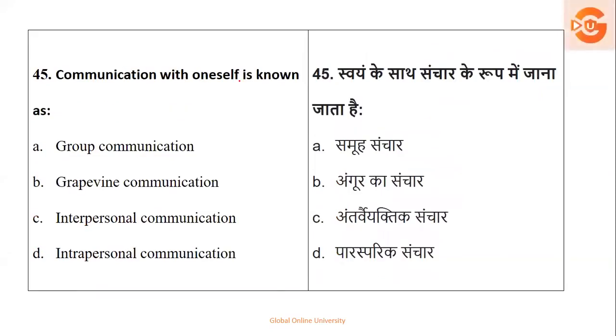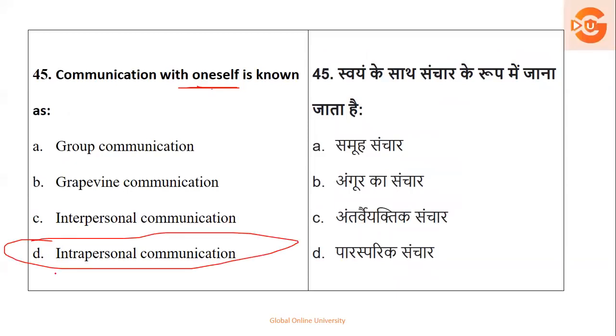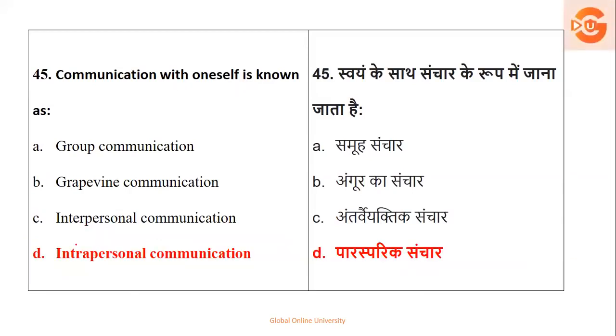Next, communication with oneself. Here the question is direct. I had taken two questions of the same topic, but with a different question set. Speaking in the mind: there it was not very clear, the example was a little bit twisted. But here they are telling very clearly, communication with oneself will be called what? It is intrapersonal communication, intra with your own self, whether in your mind or heart. So the right option here is intra.